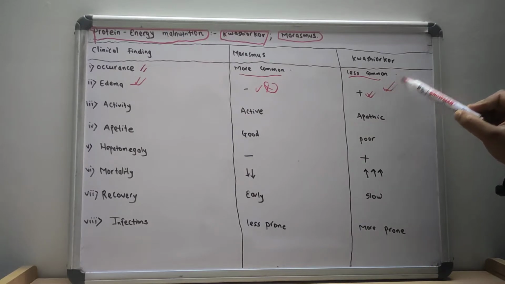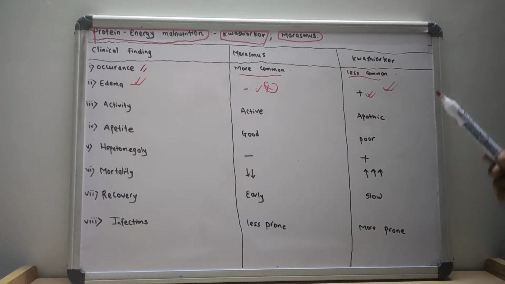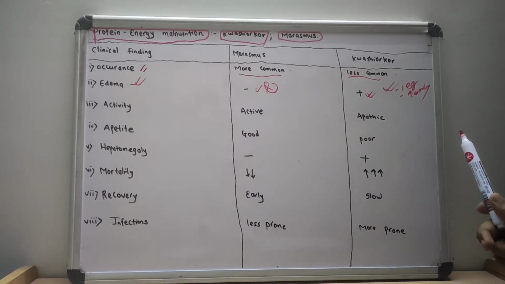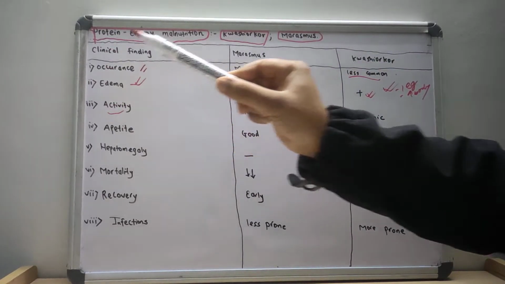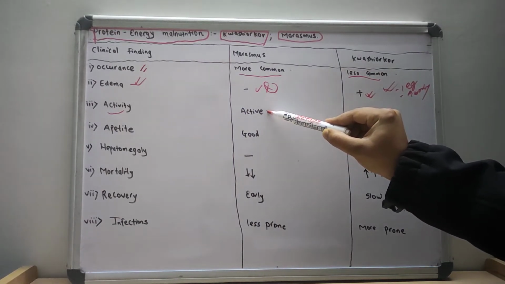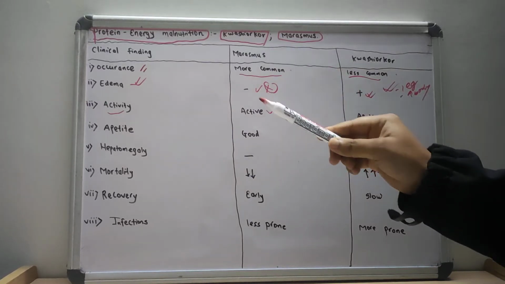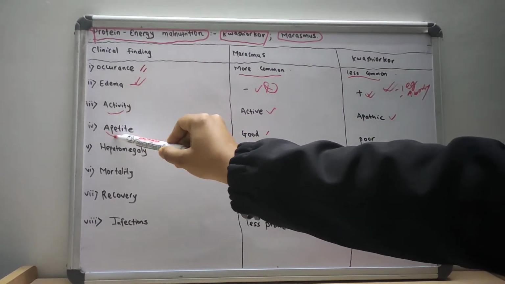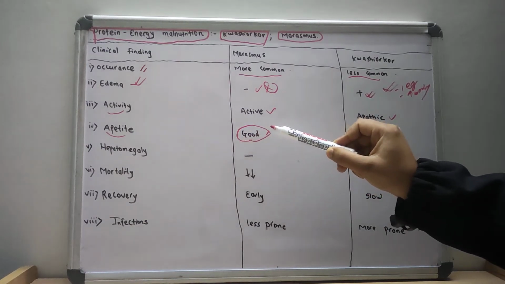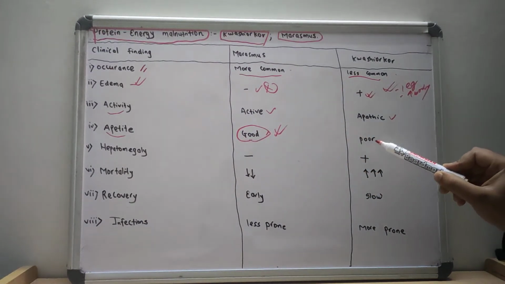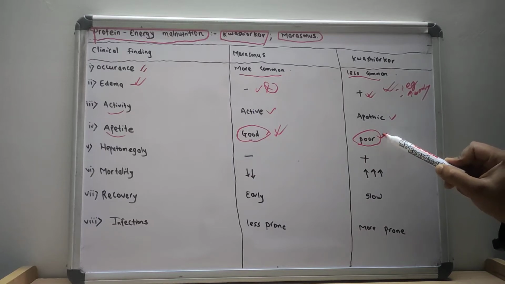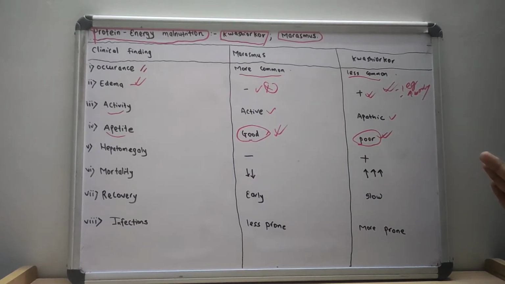The edema is typically present first in the leg, then it gradually progresses to the whole body. What is the activity of the child? The child with marasmus is active, whereas the child with Kwashiorkor is apathetic. The appetite in the marasmic child is good, but the appetite in the Kwashiorkor child is poor. The child cannot eat properly in Kwashiorkor.